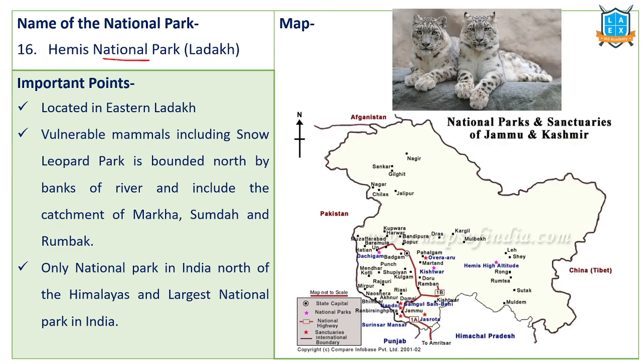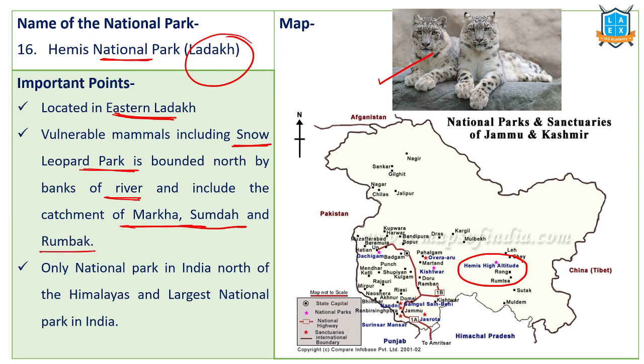Next one, Hemis National Park. Hemis National Park is located in Ladakh. Very important, Ladakh. Hemis High Altitude National Park is located in eastern Ladakh. Many vulnerable animals, including snow leopards, are located in this region. It is bounded by rivers including the Markha River, Sumdah River, and Rumbak. These are all small rivers, tributaries to the Indus and its tributaries.